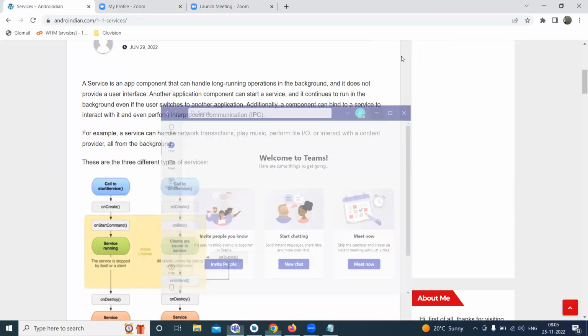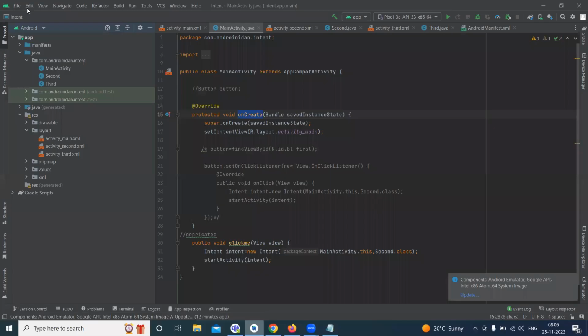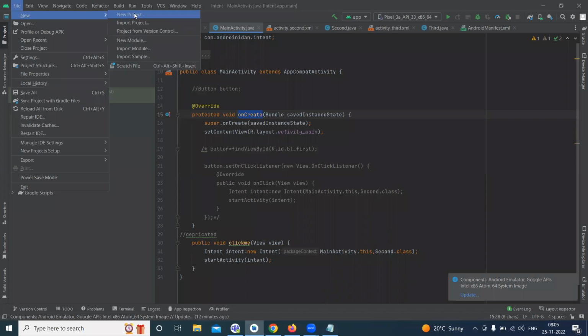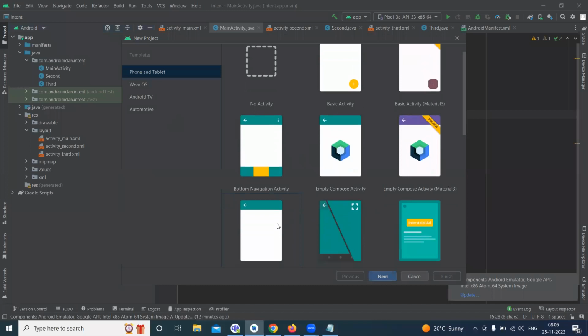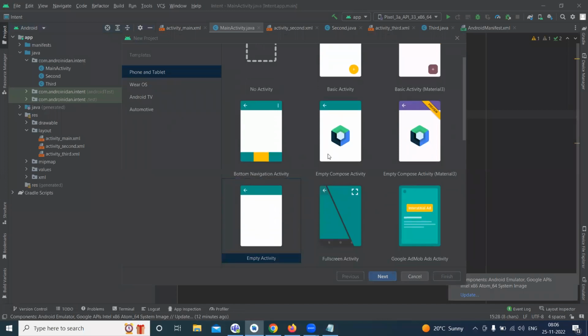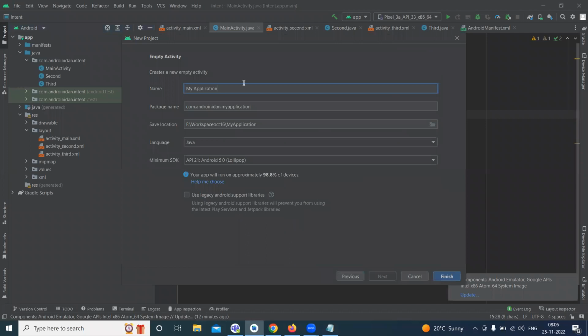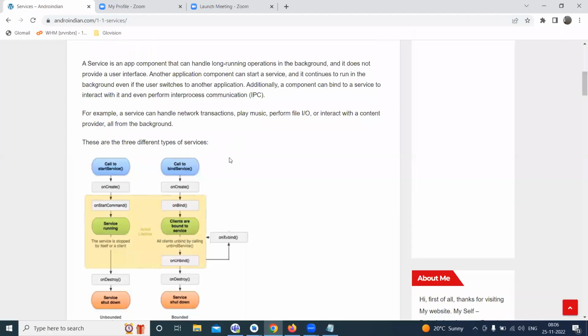Before that, here we will create one project. I'm creating one new project called service. So I'm giving the name as service example. While creating this, we will see a diagram here.